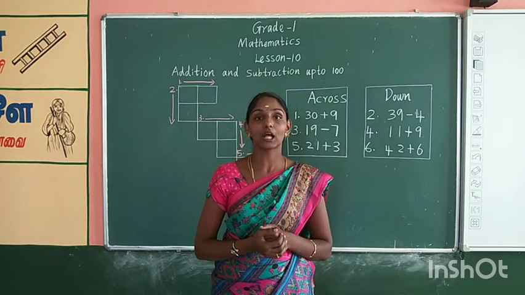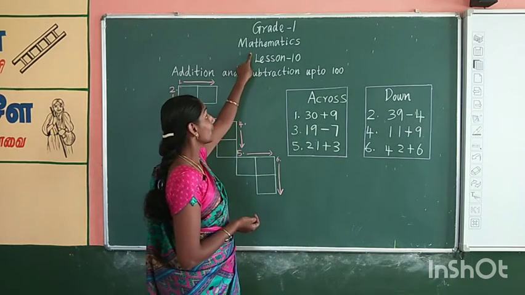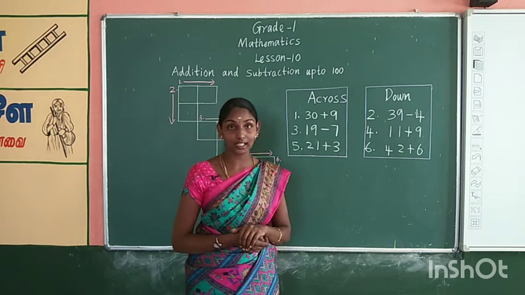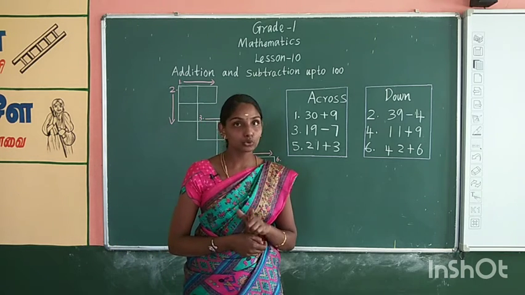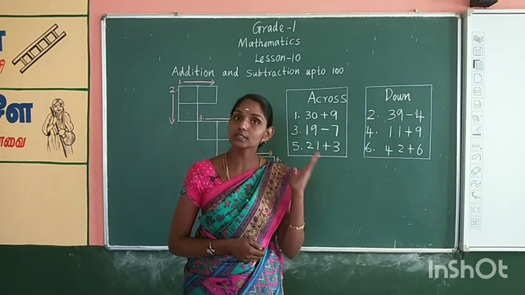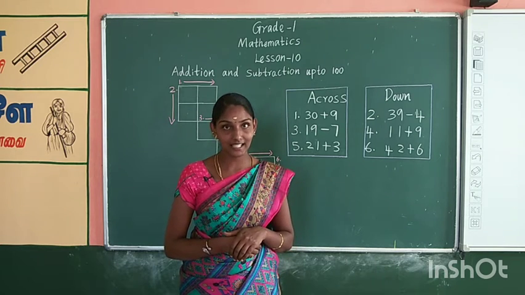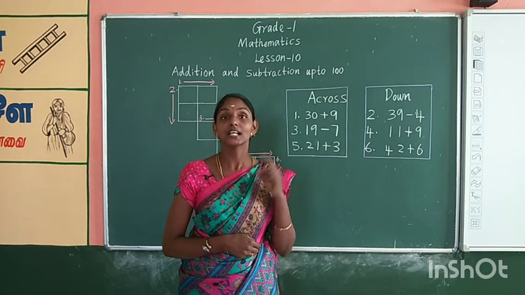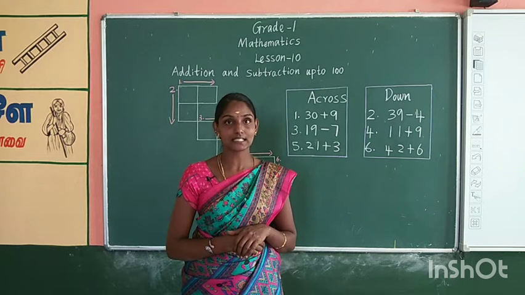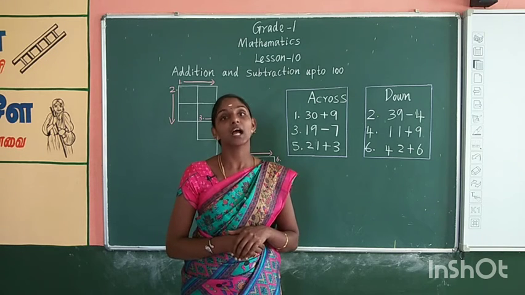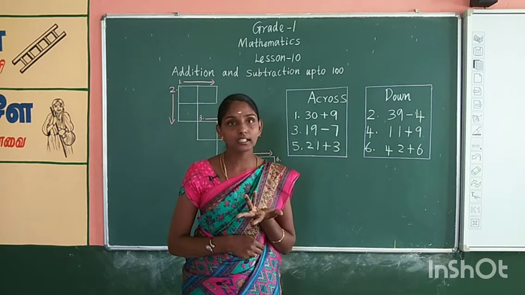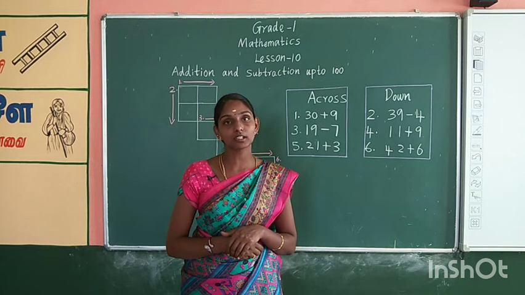Super, children. Now we are going to learn mathematics subject. Tell me, do you remember what we have learnt in the previous class? Yes, correct. We have learnt lesson 9, numbers up to 100. What are the topics we have learnt?